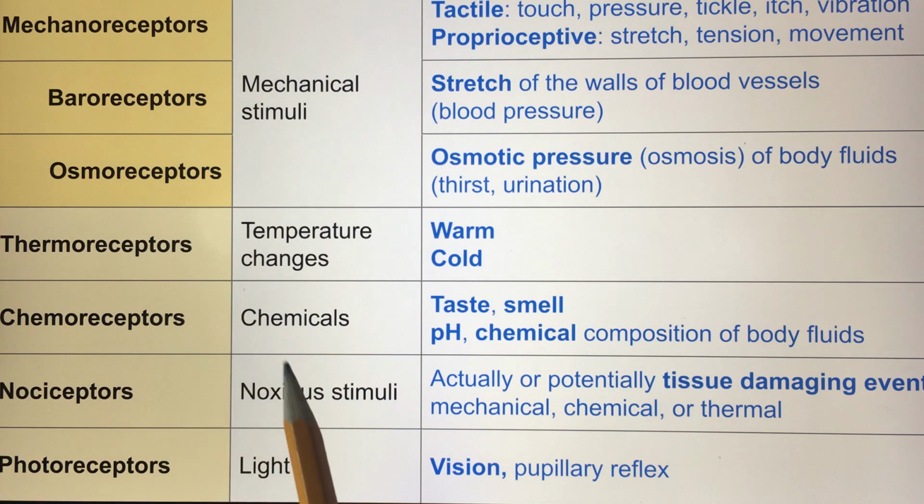Nociceptors. Nociceptors are activated by noxious stimuli that are produced due to tissue damaging events. So these are the nociceptors, the receptors that respond to pain stimuli. And last type is photoreceptors. Photoreceptors are activated by light. They provide us with vision and a pupillary reflex. So we're going to go over these types of receptors and exactly where they're located in the body next.